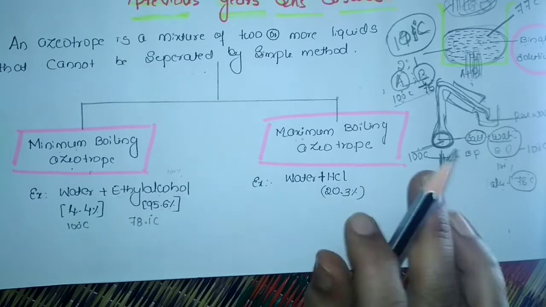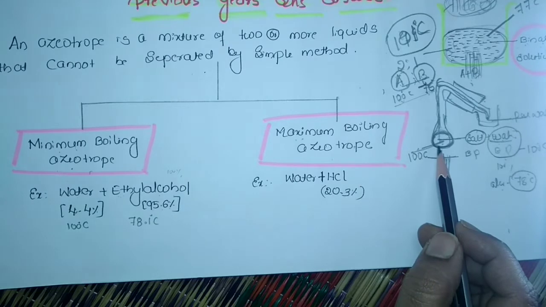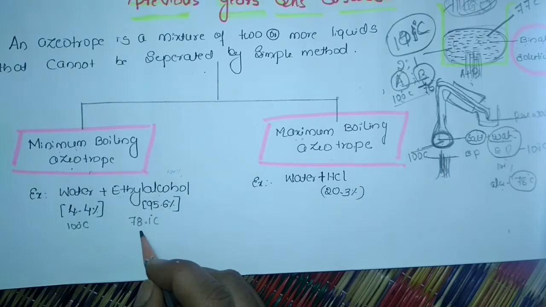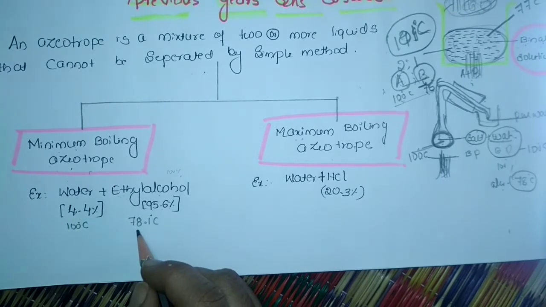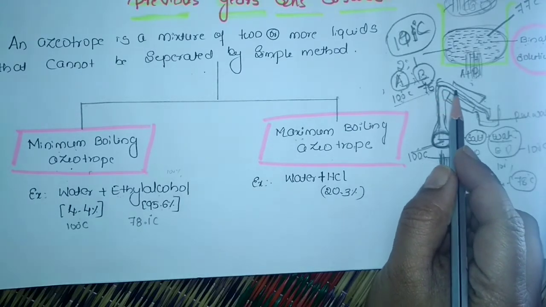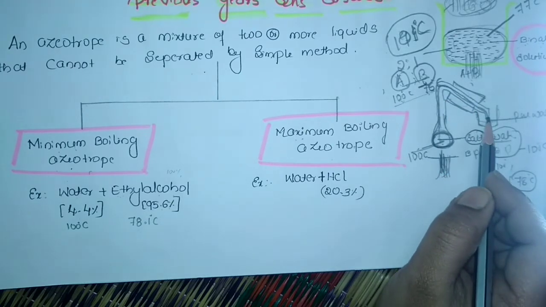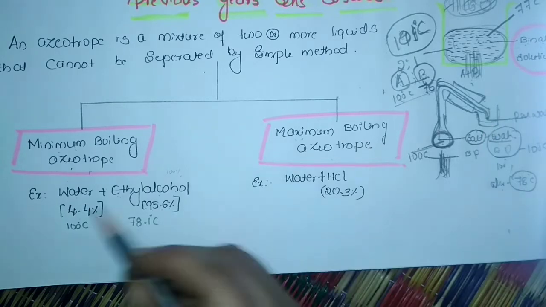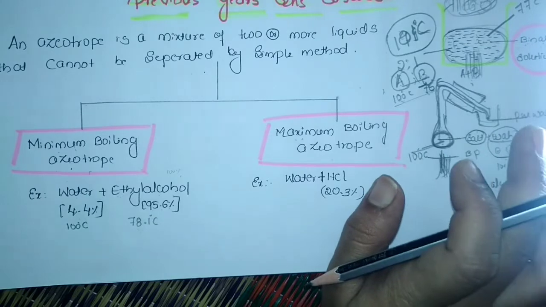So it is quite simple: when I start heating this mixture, when the temperature reaches around 78 degrees, which one should come out as vapor? It is the ethyl alcohol. The ethyl alcohol should come out as vapor, get condensed here and be collected in this container, and the water would remain here. That is the process that should happen.